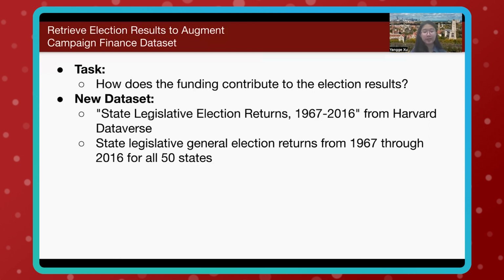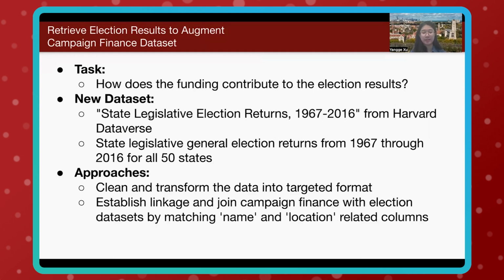To integrate this new dataset within our existing schema, we first transformed and cleaned it. And as the transformed datasets from last quarter were not uniform enough, we also improved the existing code and functions. Finally, we have developed the pipeline that does record linkage to match between the campaign finance and election datasets. And I'll hand it off to Bhavya to explain the visualization.